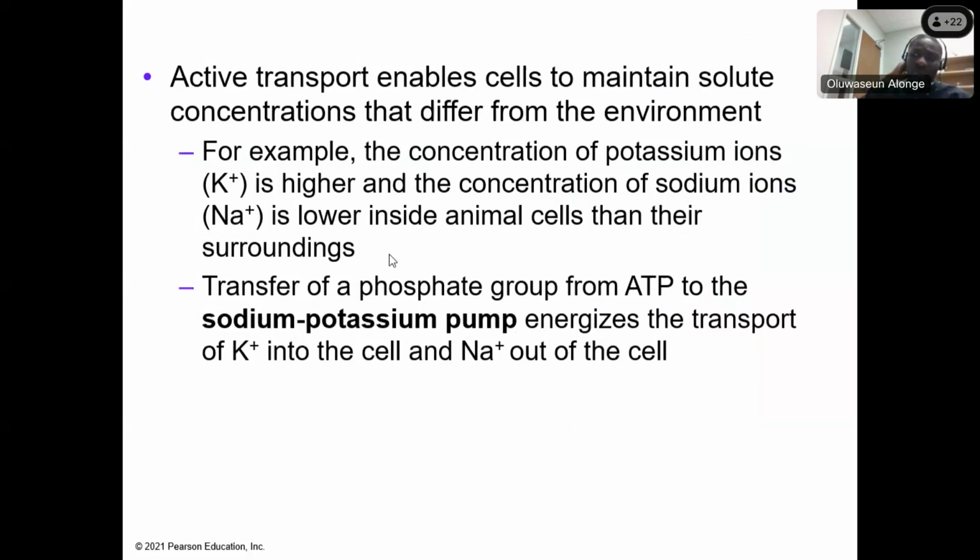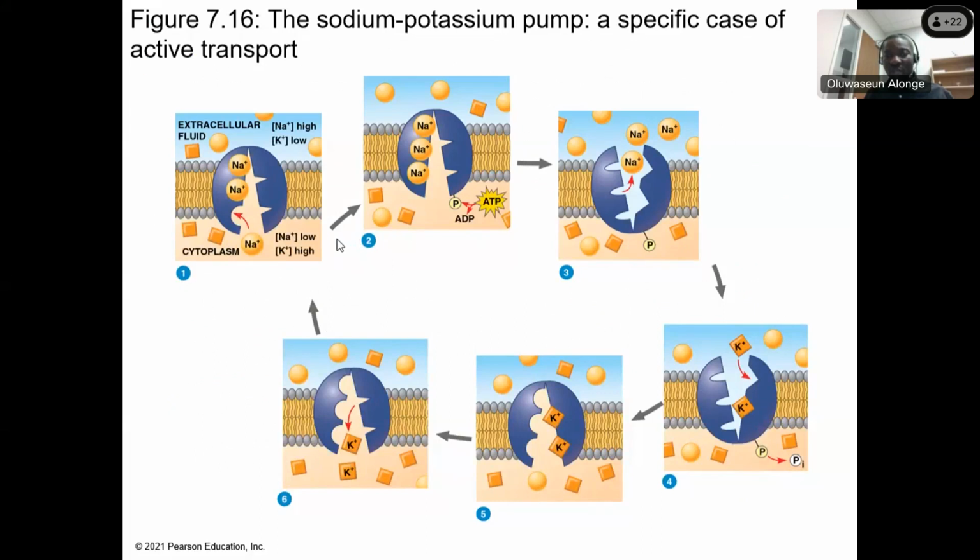Now, the sodium-potassium pump also does active transport. The rule is this: anytime 3 sodium goes out of the cell, you are going to see 2 potassium come in. I will show you on this image. Regardless of the quantity of potassium or sodium, as long as sodium is pumped out of the cell, 2 potassium must come in. It's a rule.